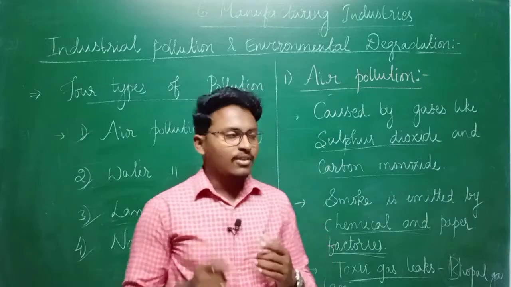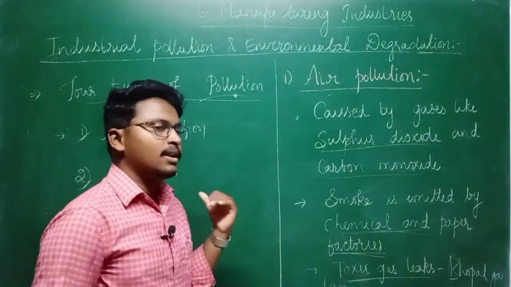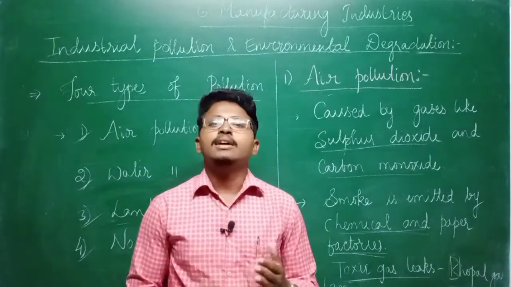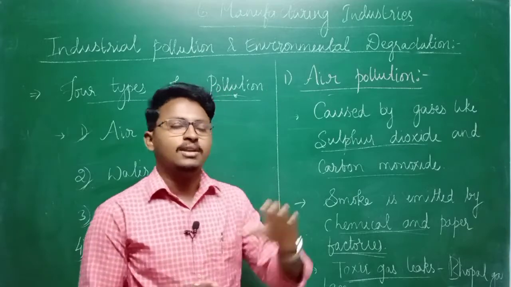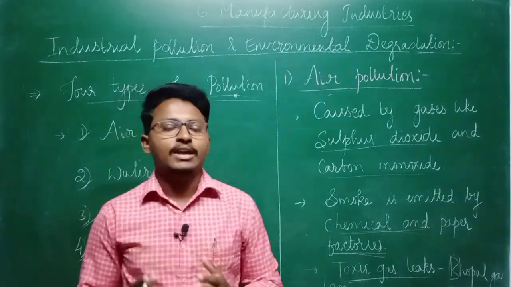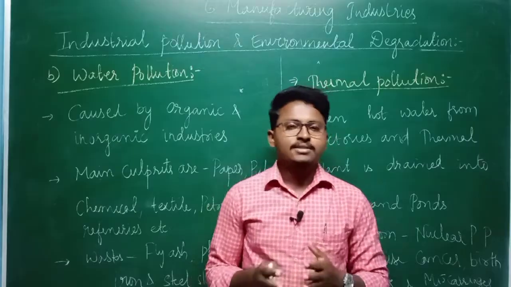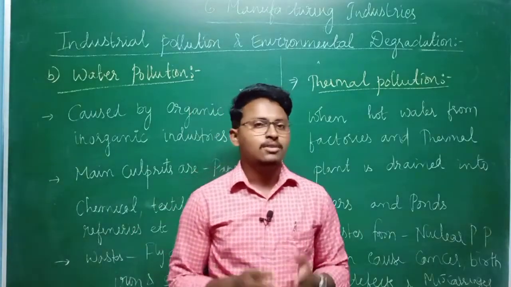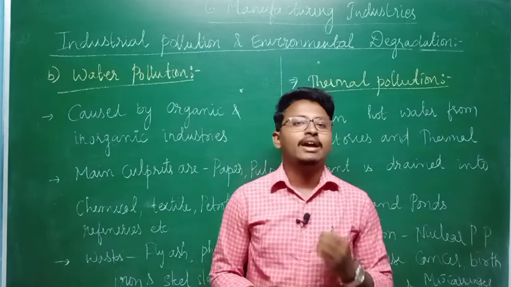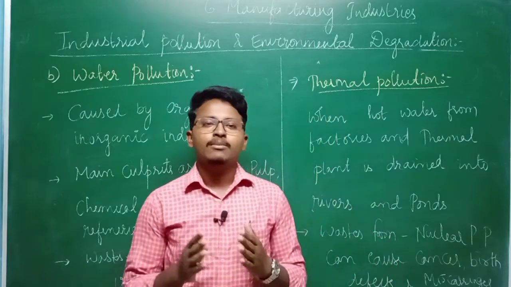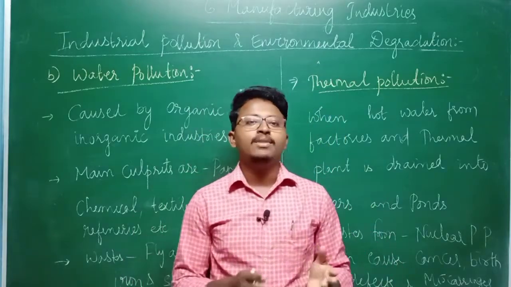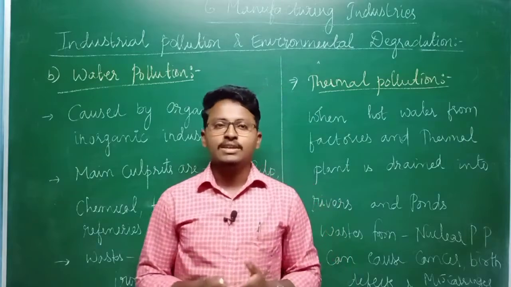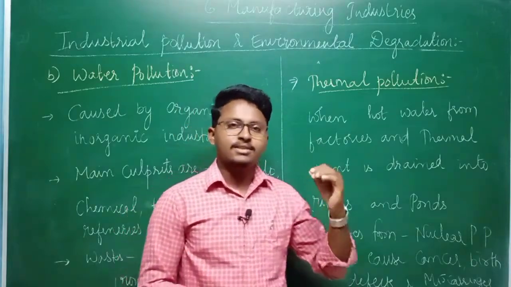Next we will discuss water pollution, land pollution, and noise pollution. Then we will also find out the solutions for these pollutions, and how we can control them. Let us discuss the other important type of pollution, that is water pollution. You all know that water is also being contaminated or polluted by various industries, as well as other human activities. So now we will see how this water is getting polluted.